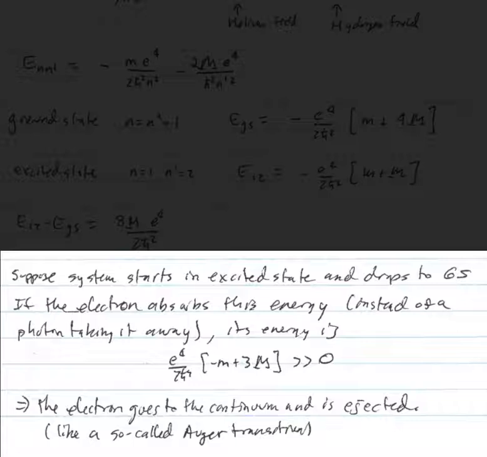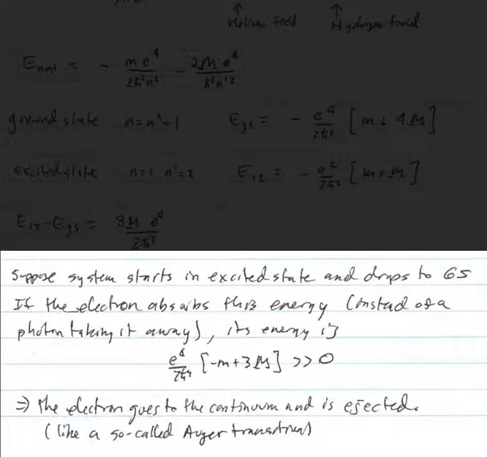The electron is in the ground state initially. The muon is in its first excited state. The muon goes to the ground state, and that energy can either be emitted in a photon, and that photon would then take all the energy away, or the electron could absorb that energy. Instead, that would be called a non-radiative transition.